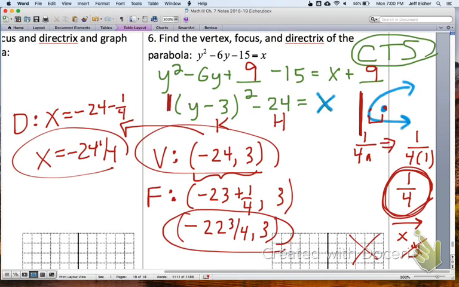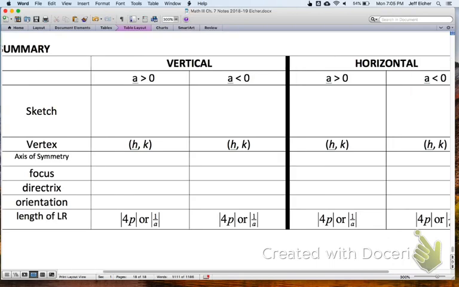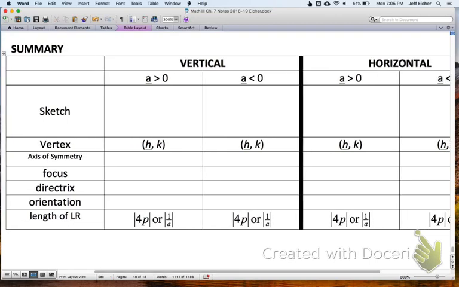That was number 6. So we've had 6 practice problems. I hope you're feeling a little more comfortable with this topic. You have some more practice in the textbook tonight. The last thing I wanted to note was at the bottom of the page. Some students find this summary helpful. For this summary, I believe this is in your textbook in Chapter 8, Section 2. So if you missed something, you could check there.